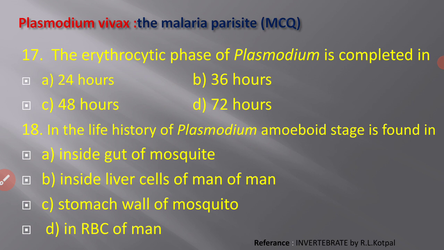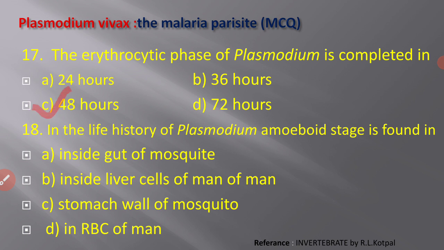The erythrocytic phase of Plasmodium is completed in. For the completion of the erythrocytic phase, the RBC phase, how many hours does Plasmodium take? A, 24 hours, B, 36 hours, C, 48 hours, and D, 72 hours. So the completion of the erythrocytic phase can take about 48 hours.